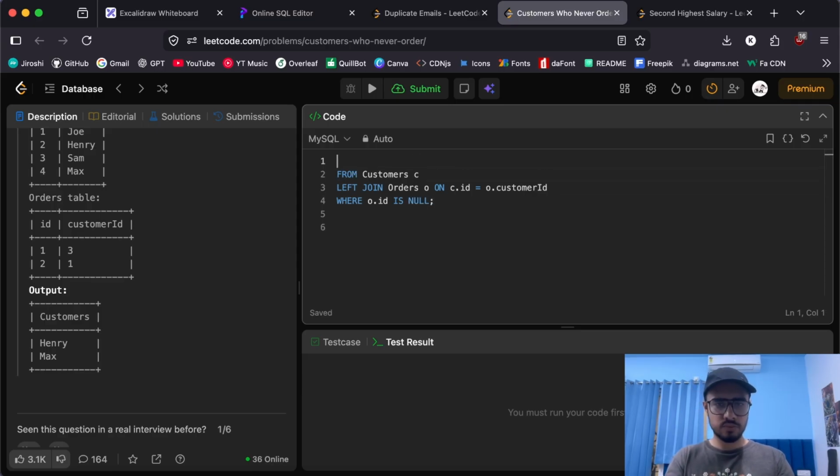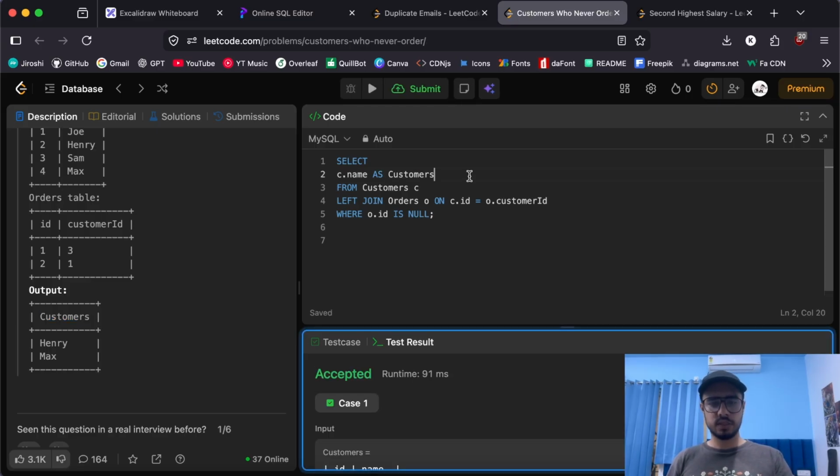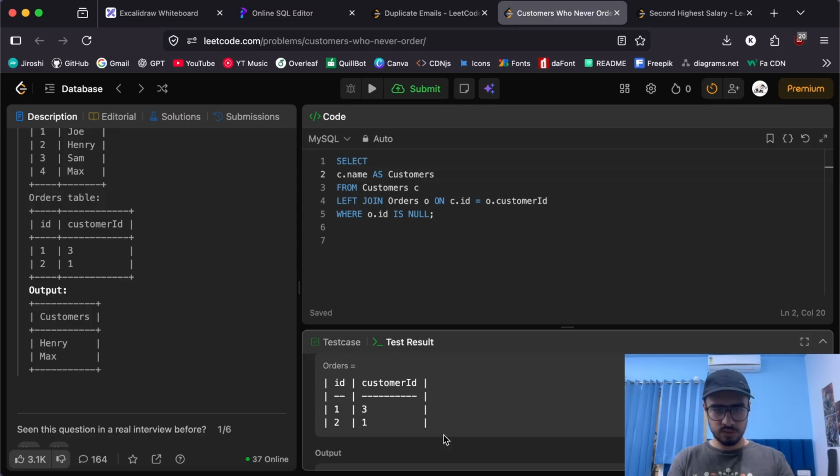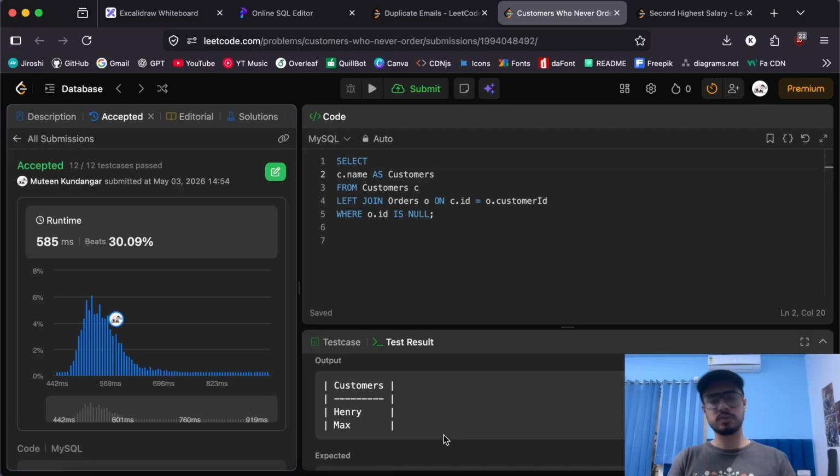And let's select what we need to select. We need the customer name, so we can do c.name as customers because that's the constraint they gave us. Okay, now let's see if this works. Yeah, the test case was submitted properly, and now let's try to submit the solution as well. Okay, awesome. So the problem actually worked with this format. What we did here was basically filter out the null. We combined the orders and customers tables together, and for the customers who have no orders, we did a left join, so we get a null on the right, and we simply filtered wherever the order ID is null, and we got our customers. That's it.